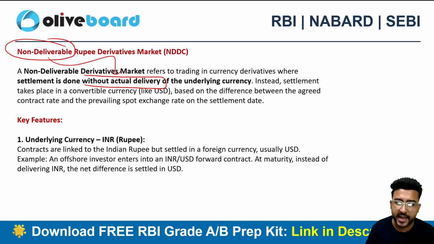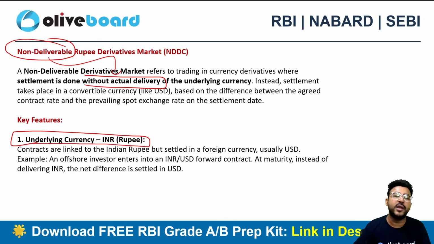So there won't be any actual delivery of the underlying currency because the underlying currency is usually rupee here, INR. So how can we do a physical settlement? Nobody will be physically sending cash in INR to the UK or USA entities, right? If they have entered into a contract, it will always be a net settlement.